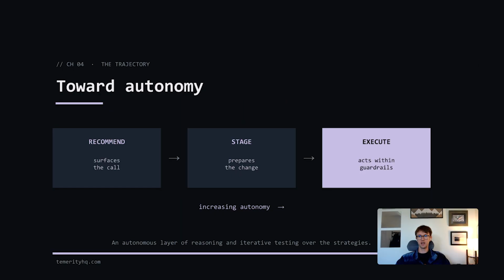As I run this and get more comfortable with it, I plan to increase the level of autonomy. So for example, moving from manual implementation of experimental variations and manual fixes of any issues that may arise, to shifting some of that responsibility to the agent itself, to the point that it becomes a truly autonomous strategy lead that I program and deploy, then monitor and only intervene when necessary. Stay tuned for future videos to see how this evolves.